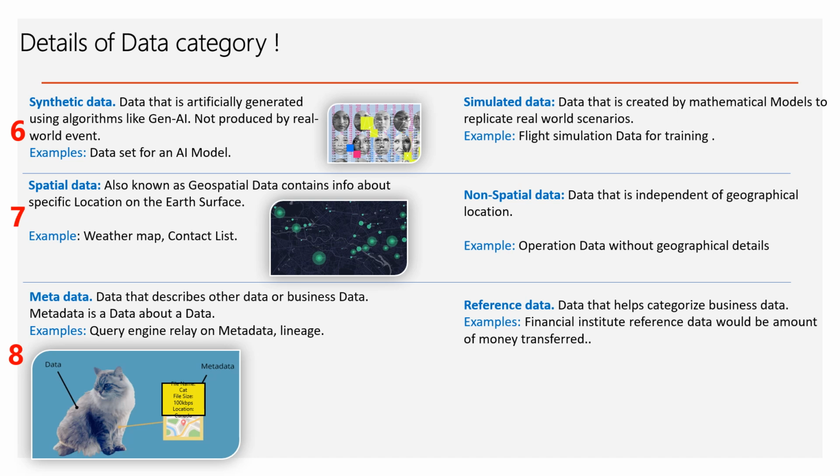We try to indicate what this data has. What is the name of the file where the cat image is saved? It is a cat file. What is the size of the file? 100 KB or 1 GB. And where is the location of the file, where was this taken? All these are metadata, correct? Reference data is data that helps categorize business data. For example, for a financial institute, reference data would be the amount of money transferred. That's the kind of reference with respect to a particular category.